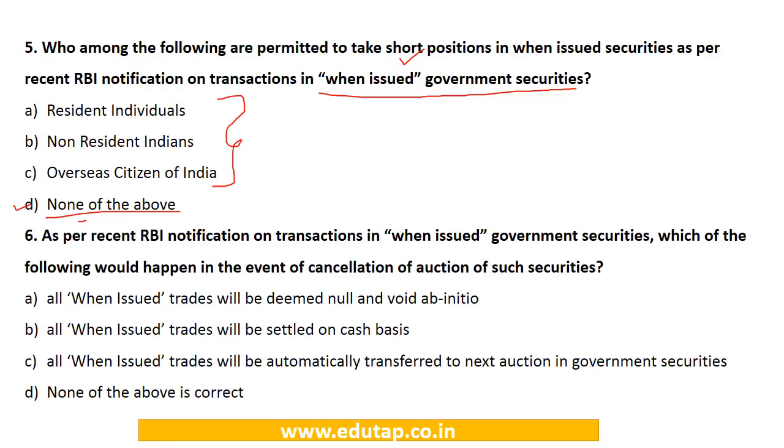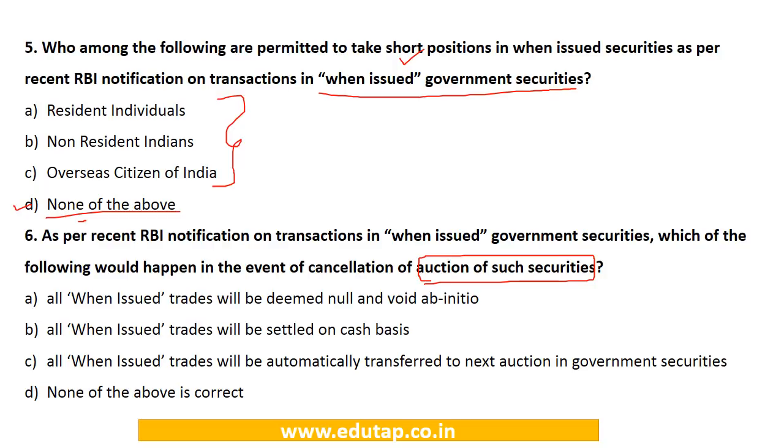Next question. As per the recent RBI notification on transactions in when issued government securities, which of the following would happen in the event of cancellation of auction of such securities? So what if the auction which is planned is cancelled? What will happen? Options are: all when issued trades will be deemed null and void ab initio; all when issued trades will be settled on cash basis; all when issued trades will be automatically transferred to the next auction in government securities; or none of the above is correct.